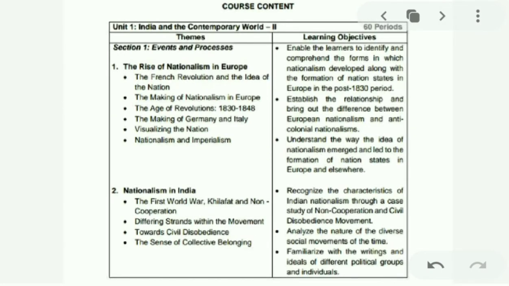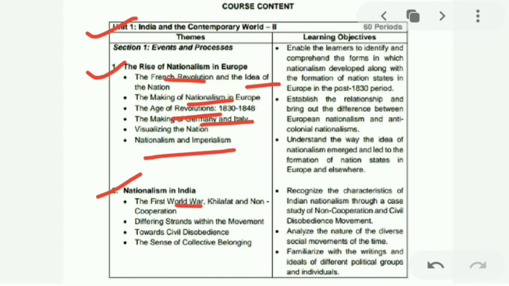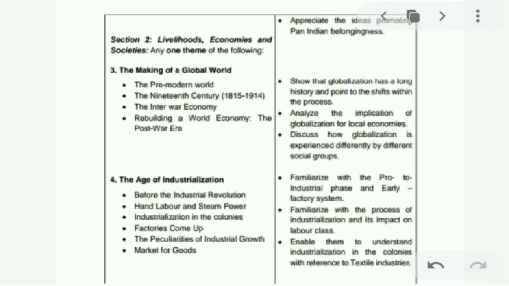Next comes unit 1 of history. In this section, the rise of nationalism in Europe is covered. In this, the French Revolution, the idea of the French Revolution, the making of nationalism, the age of revolution, the making of Germany and Italy, visualizing the nation, nationalism and imperialism, all this will be covered. Chapter 2, Nationalism in India, covers the First World War, Khilafat, the Non-Cooperation Movement, different streams of the movement, and Civil Disobedience.